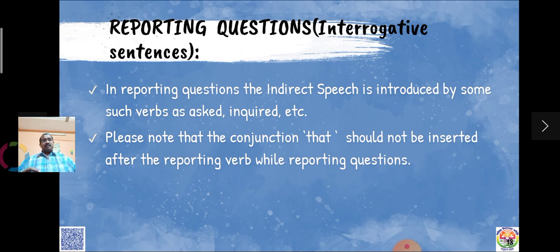So coming to the second kind of sentence, that is interrogative sentences, reporting questions. In reporting questions, the indirect speech is introduced by some verbs such as asked, inquired, etc. Please note that the conjunction "that" should not be inserted after the reporting verb while reporting questions. That is very important. Do not insert "that" when you change questions into indirect speech. It's a big mistake only.